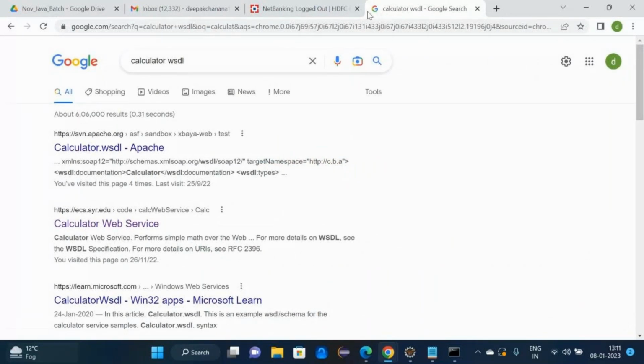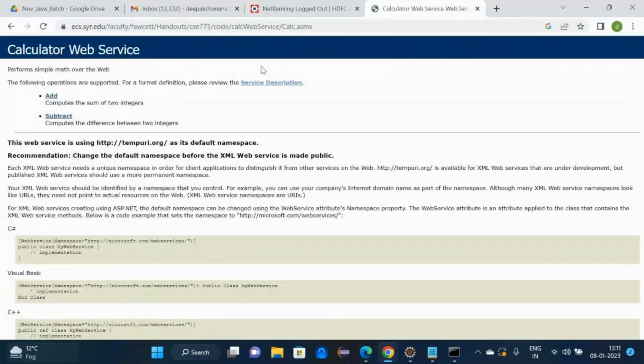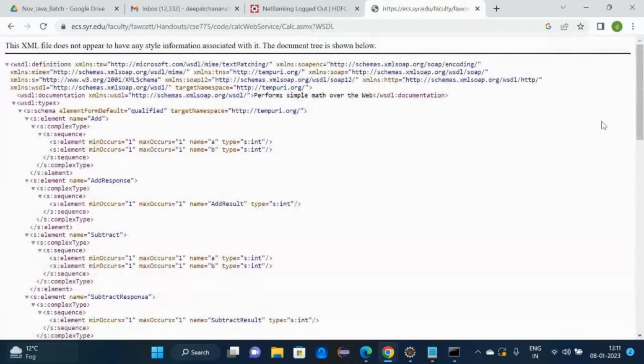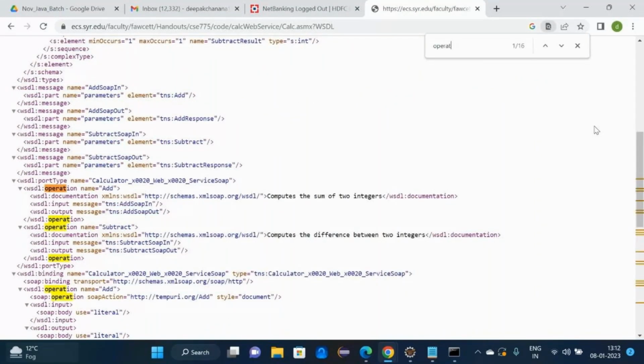So you can see, calculator WSDL. So this is the WSDL file for which application? Calculator. And you can search here for operation. What are the operations given by this WSDL file? Add, subtract, multiply, divide, right? All the operations, and it is a user defined tag. Although we don't need to take care of these things.